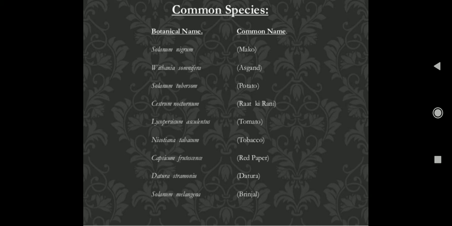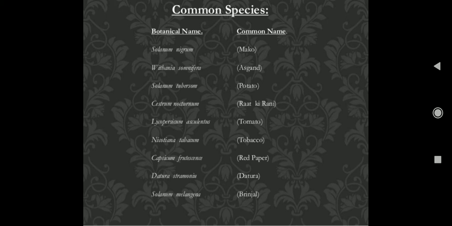These are some of the common names of the plants belonging to this family, along with their botanical names. Students, I recommend that you don't ignore this: you must remember at least 10 botanical names of each family, and this family is very important, so you can remember more than 10 plants of this family, along with their botanical names, common names and uses.